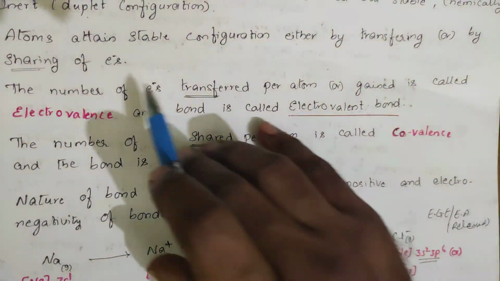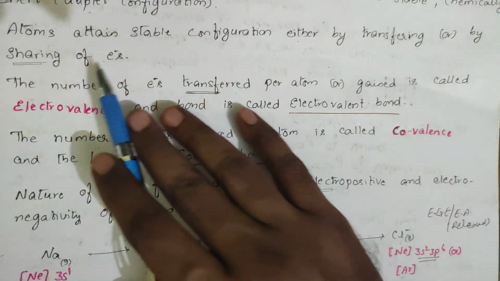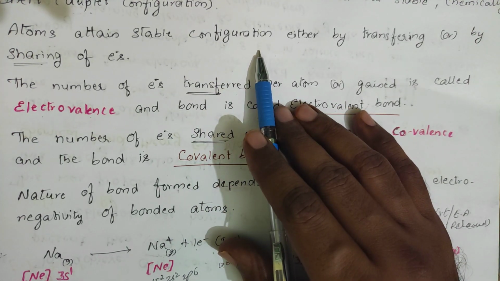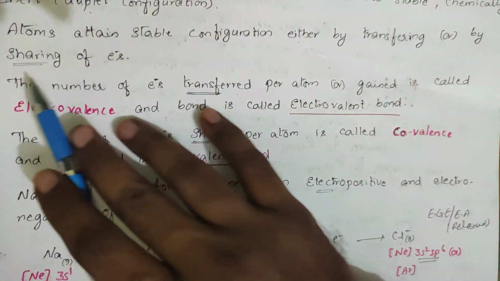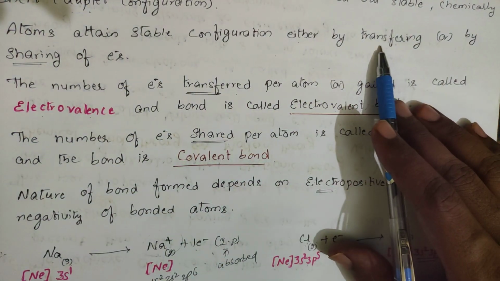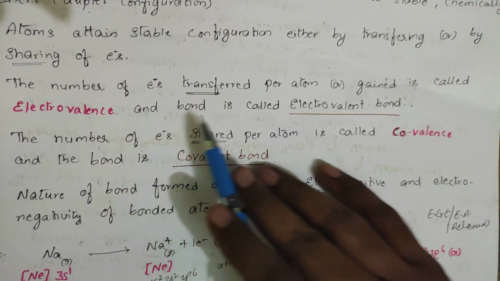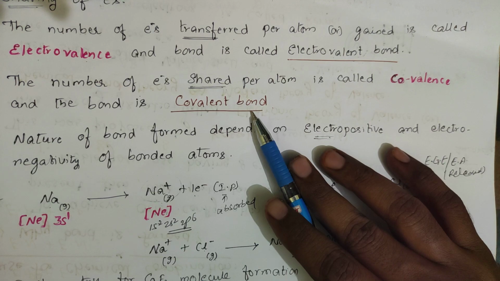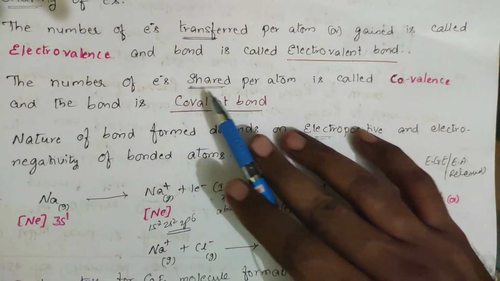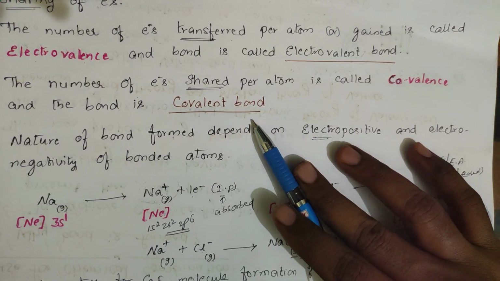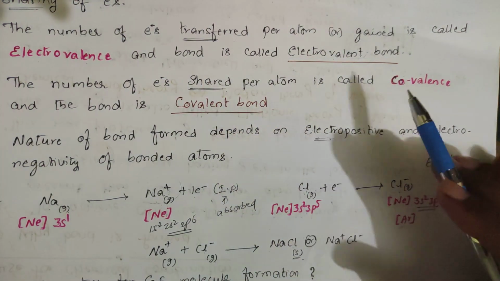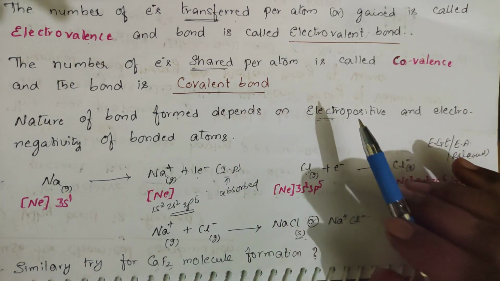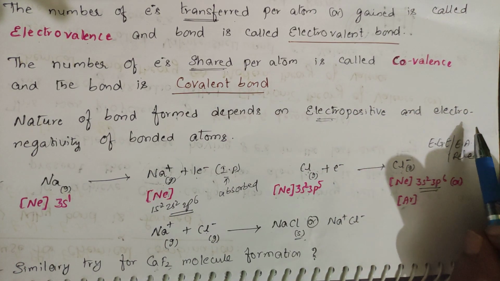Atoms attain a stable configuration either by transferring electrons or by sharing electrons. Transferring means sending electrons from one atom to another atom. If you get the configuration by transferring electrons, that is called an electrovalent bond or ionic bond. If you get it by sharing, that is called a covalent bond. The electrons present in the valence shell of an atom forming a covalent bond are called covalence electrons. The nature of the bond formed, whether ionic or covalent, depends upon the nature of the element, whether it is electropositive or electronegative.